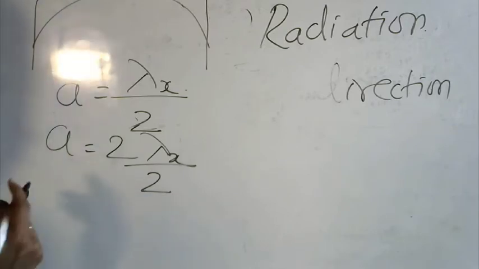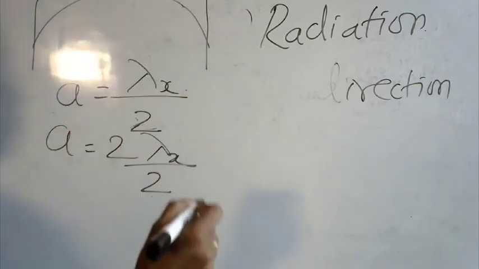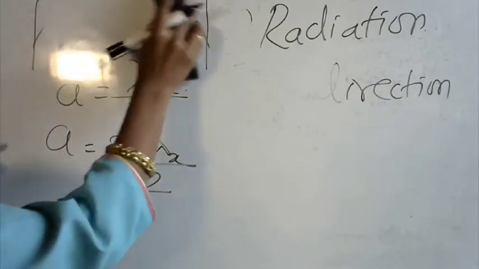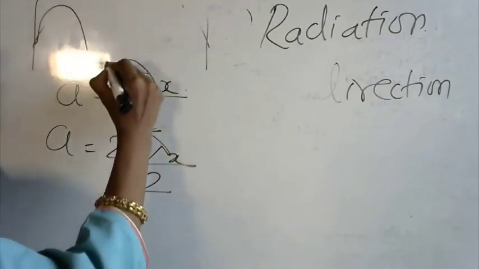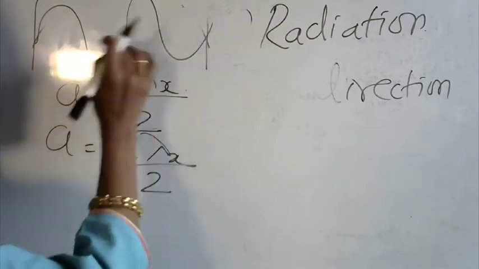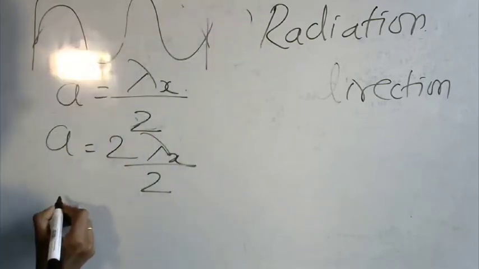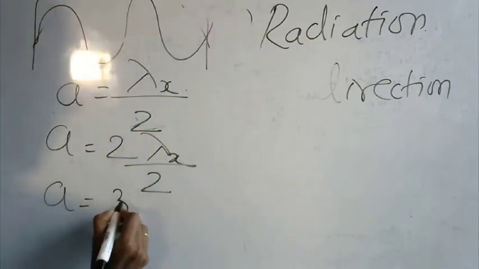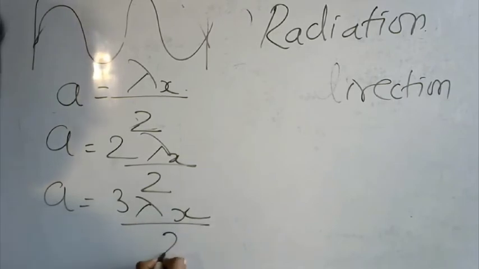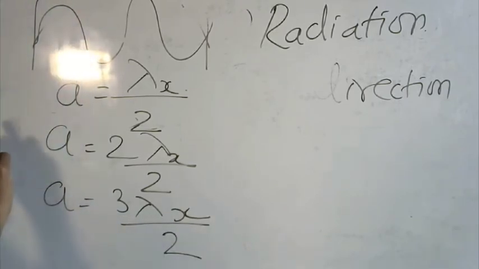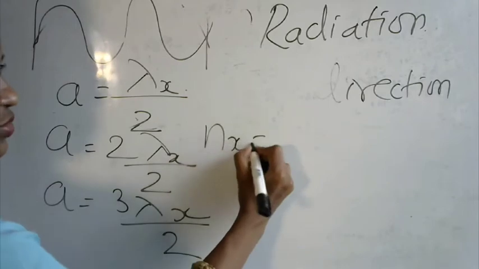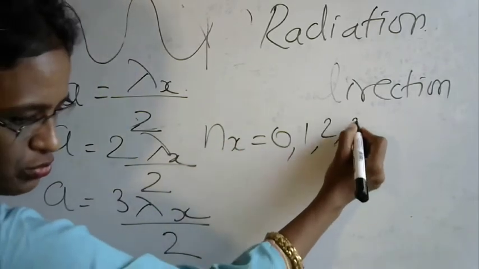Okay, and also for a larger number of waves forming within this region, say like this, there may be 3 waves. So I will put this equation as A is equal to 3 lambda x by 2. These are all the possible waves that are traveling along the x direction. Here nx is equal to 1, 2, 3, etc.